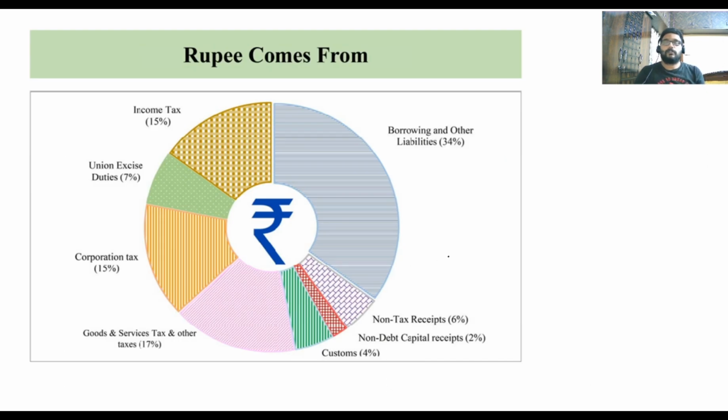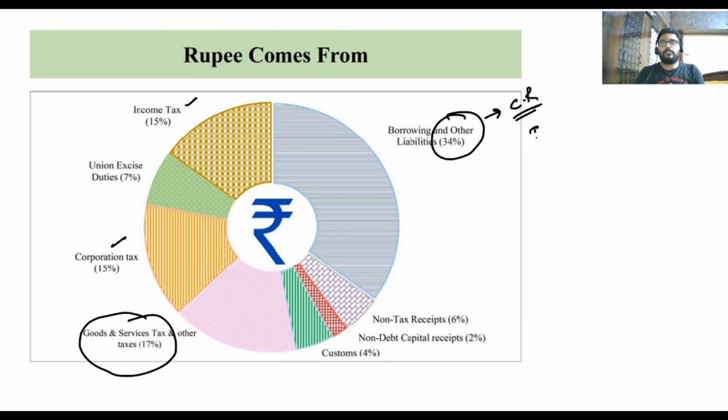Now, the most important component, from where the government is earning. Remember, earlier GST was 16%, now it has gone to 17%. Income tax and corporate taxes, the government earns at 15 percentage. And next, union excise duty at 7 percentage. The maximum the government earns, 34 percentage, is from borrowings. That means these are under your capital receipts, upon which maximum interest needs to be paid.